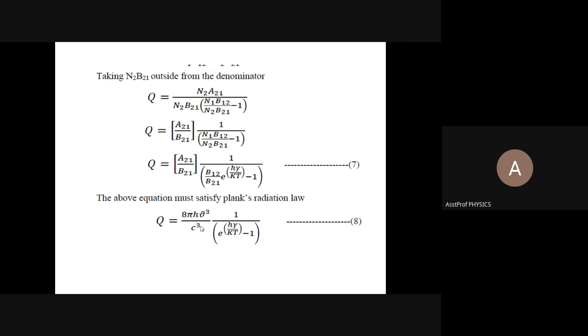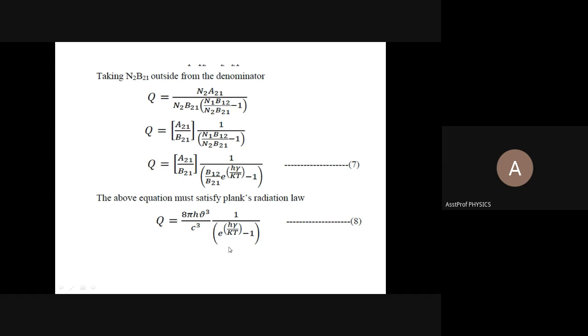the black body concept. A black body is nothing but a body, any body coated with black color will absorb all the radiation that falls on it. We studied the black body radiation concept in Planck's radiation law. What is the energy absorbed? That is Q is equal to 8 pi h nu cube divided by c cube. Nu is the frequency of light, c is the velocity of light, into 1 by e power h nu by kT minus 1. Both will be the same nu only. Okay, this we are directly taking here.